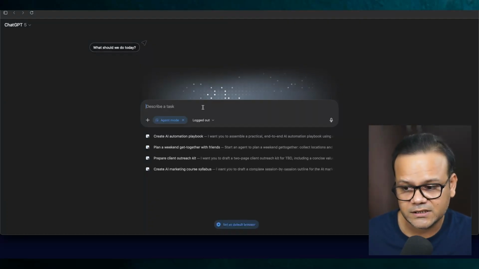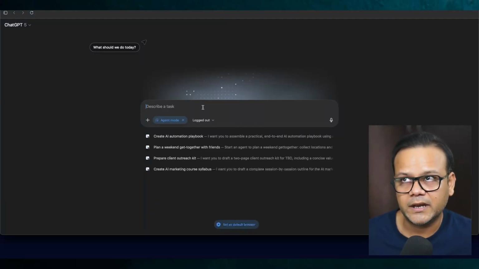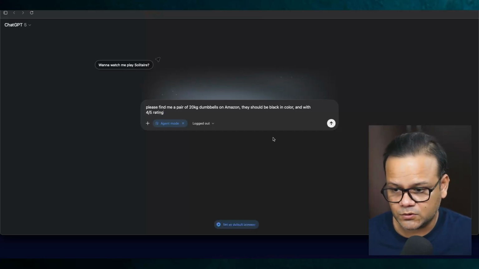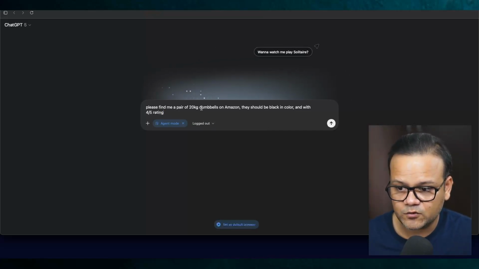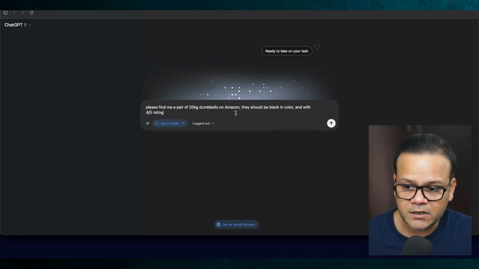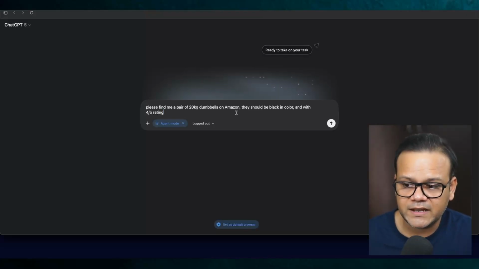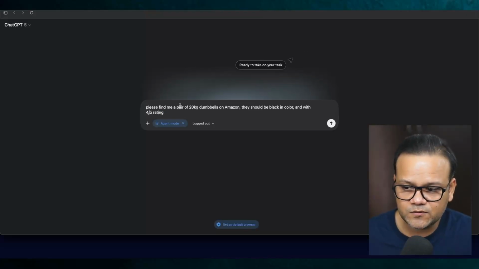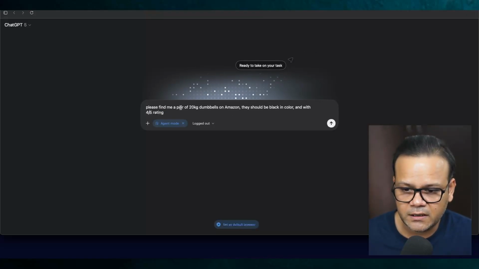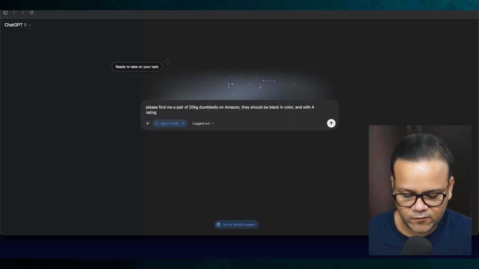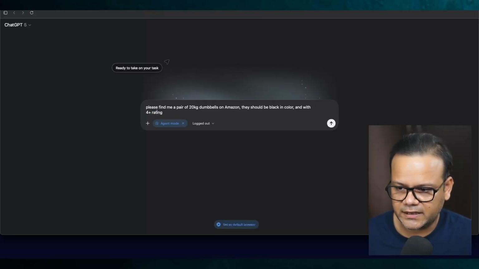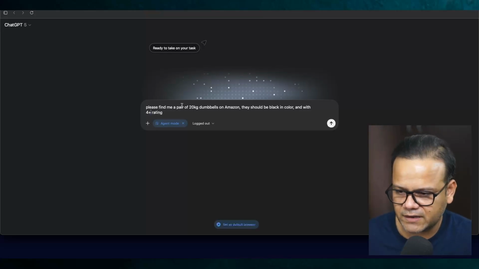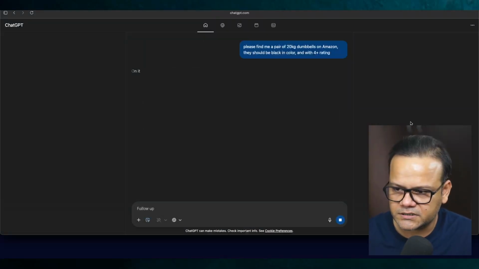So I'm just going to ask it to search something for me on Amazon. Alright, so this is my simple prompt to the agent mode, which is please find me a pair of 20 kg dumbbells on Amazon. They should be black in color and with at least 4 out of 5 rating. Should I use 4 out of 5 rating or 4-star rating? With 4 plus rating. Yeah, okay, let's try with 4 plus rating and see. Alright, it says on it.